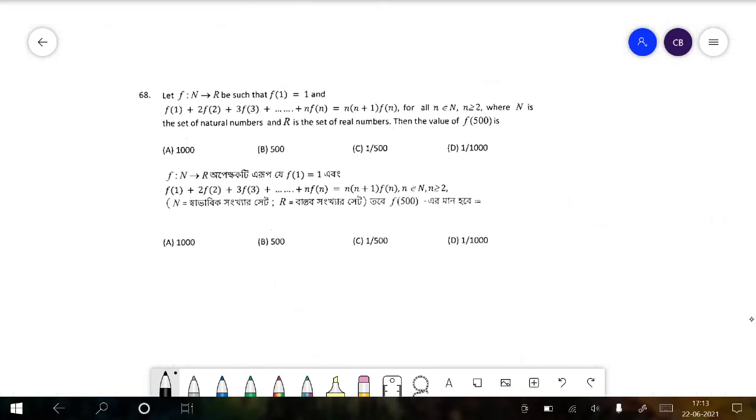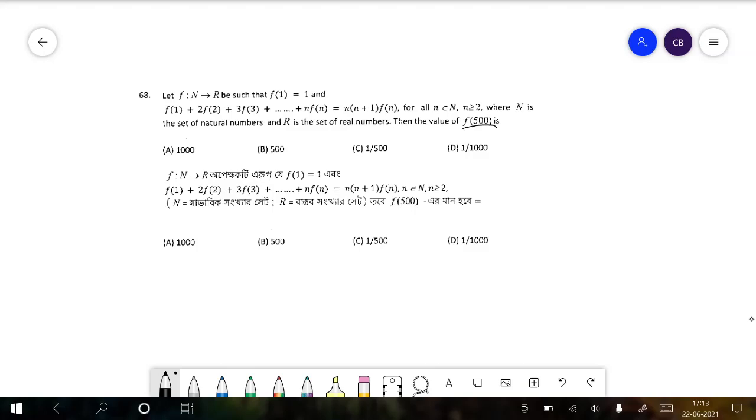Going on to the next question, we see let f: N to R be a mapping such that f1 is equal to 1 and f1 plus 2f2 plus 3f3 going to n fn is equal to n into n plus 1 into fn, for all n belongs to natural numbers, n greater than 2, where capital N is the set of natural numbers and R is the set of real numbers. Then the value of f500 is.